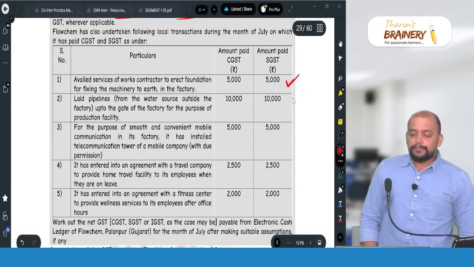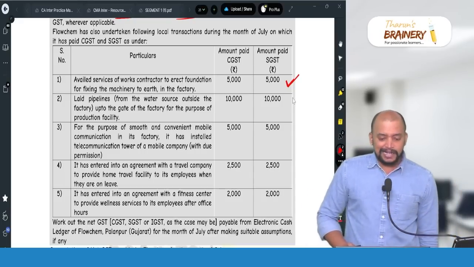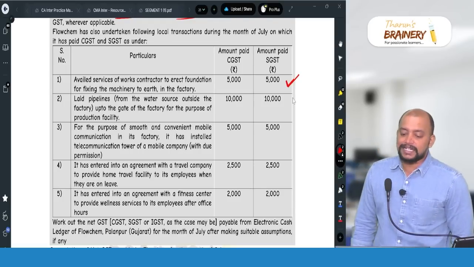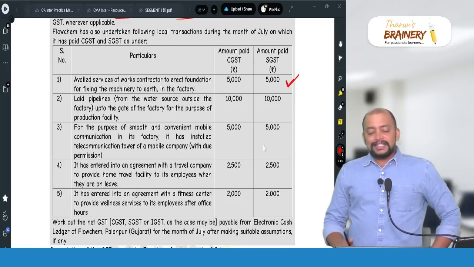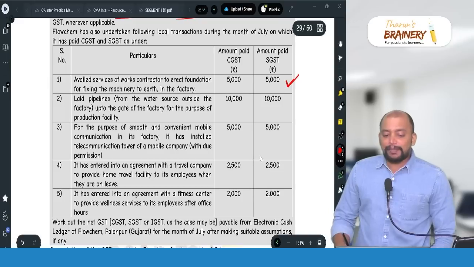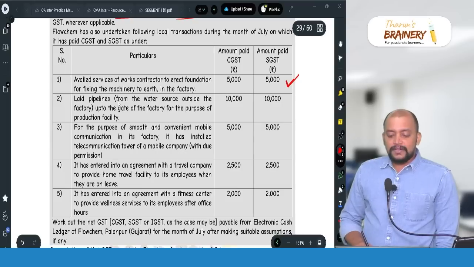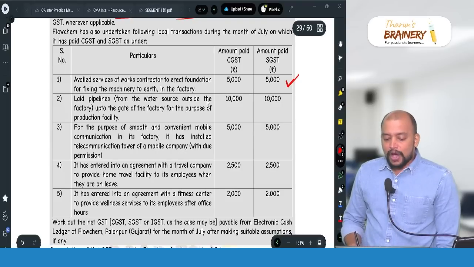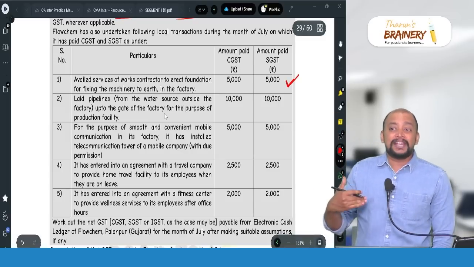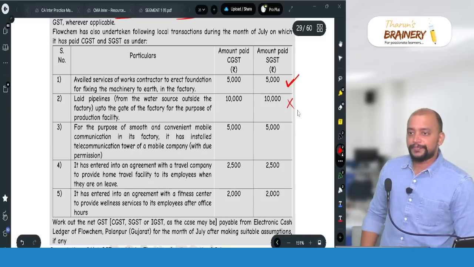Then laid pipelines from the water source outside the factory up to the gate of the factory for the purpose of production facility. Now, generally plant and machinery ITC is available, but pipelines laid from the water source outside to the factory up to the gate of the factory means pipelines laid outside the factory. So ITC not available.